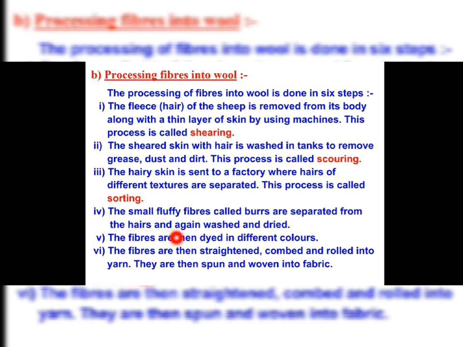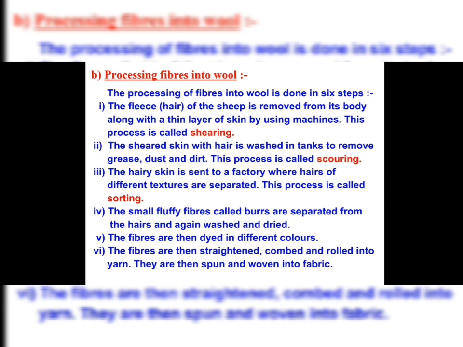The fibers are then dyed in different colors. So different colors are available, and the fibers are dyed or colored. The fibers are straightened, combed and rolled into yarn. Now the fibers are straightened, meaning made straight, then combed and rolled into yarn, and they are then spun and woven into fabric.